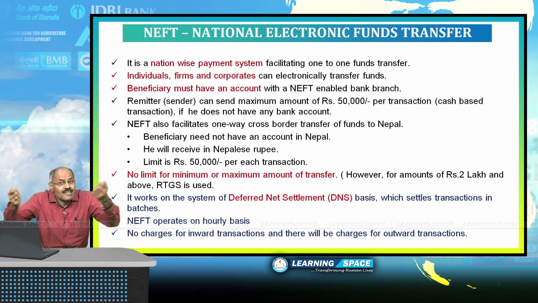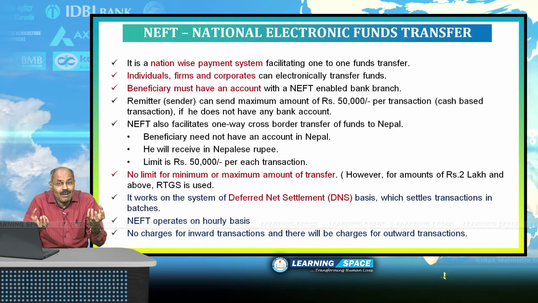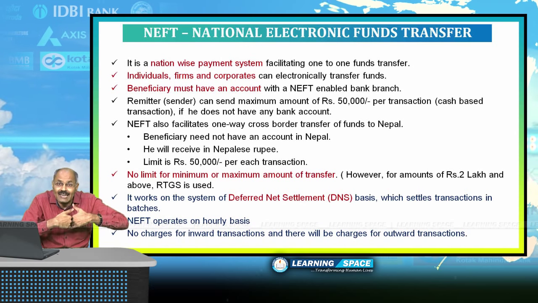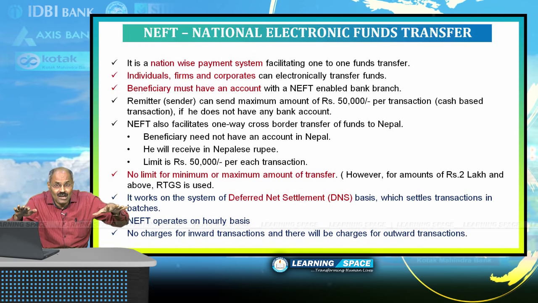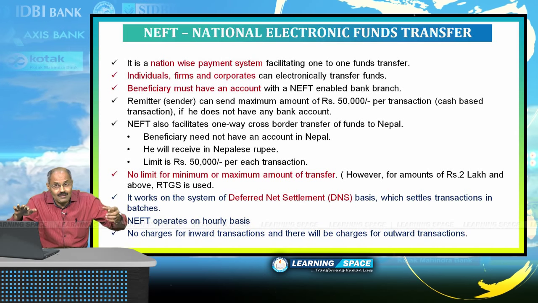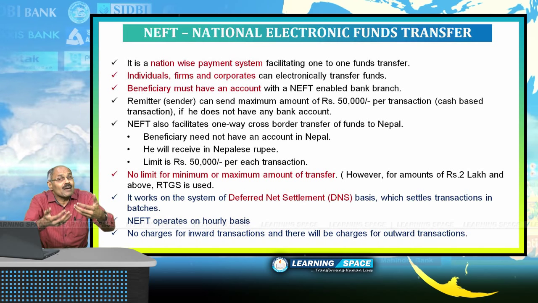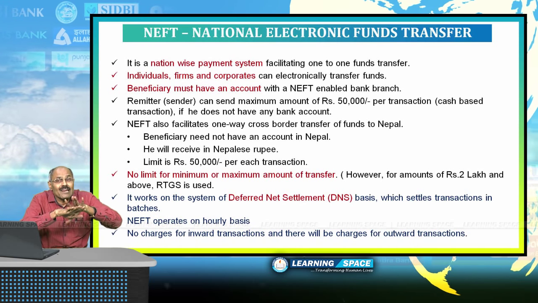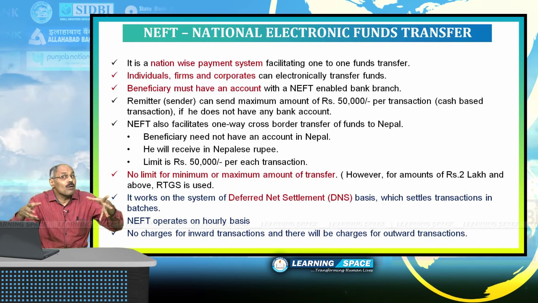Here, when you are sending money, the remitter has to pay a nominal amount as fee, but the beneficiary has no transaction charge. Transaction charge is only for outward transactions, but for inward transactions, there will not be any transaction charge. This is all about NEFT.